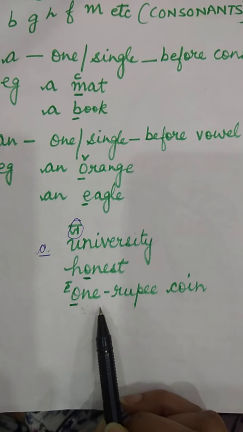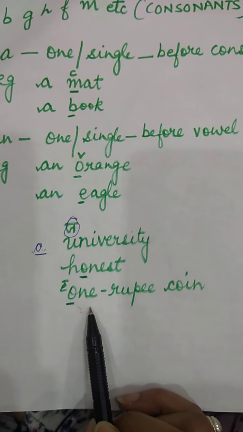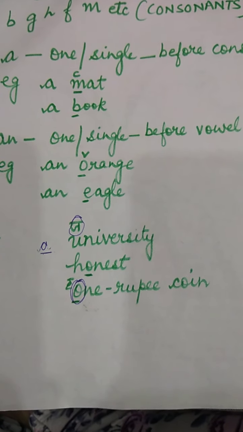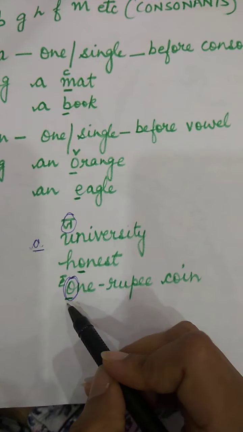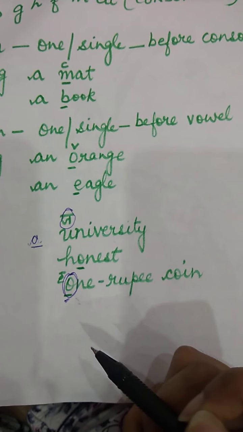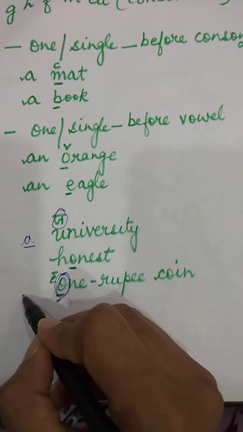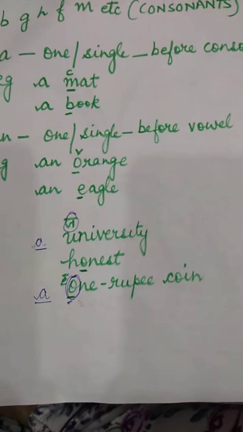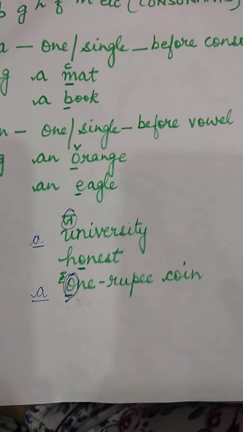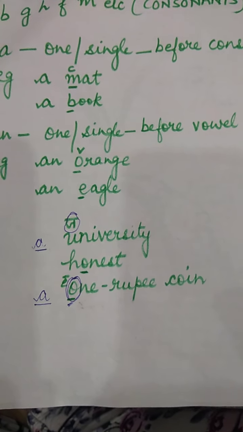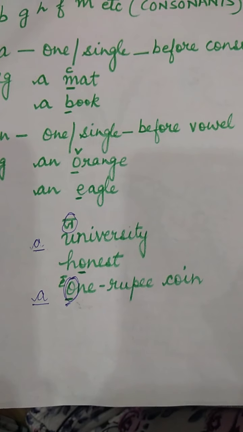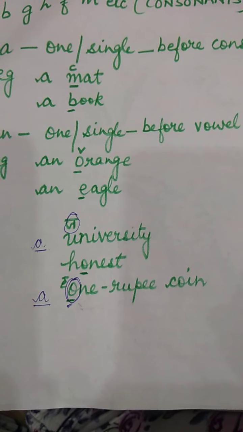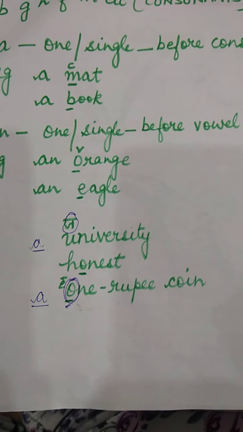In the same way we'll come to the second one. I have a 1 rupee coin. Although we are starting with a vowel, O is a vowel, the sound is not of a vowel. The sound is of v, 1 rupee. So again we'll put a over here. Whenever there are words which start with the sound of y or v, but in writing have a vowel as the first letter, we'll write a, not an. So these are the exceptions, children. A university, a 1 rupee coin.